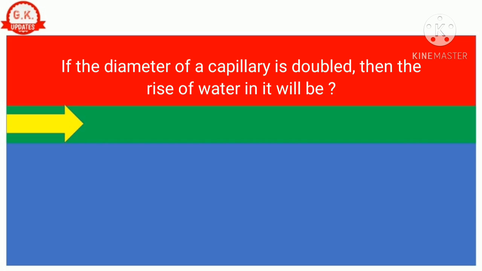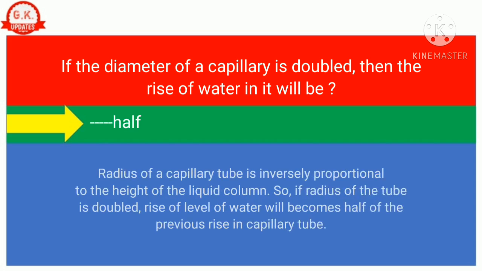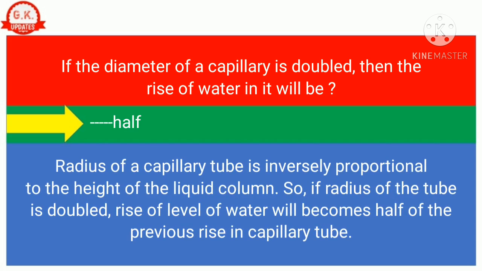Question number 10. If the diameter of a capillary is doubled, then the rise of water in it will be? Correct answer is half. Radius of a capillary tube is inversely proportional to the height of the liquid column. So, if the radius of the tube is doubled, the rise of water level will become half of the previous rise in the capillary tube.